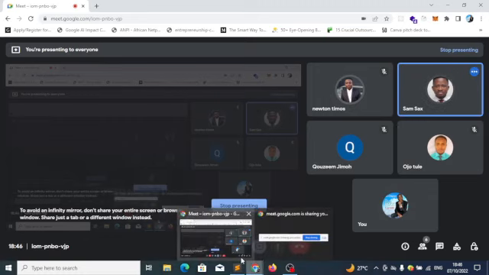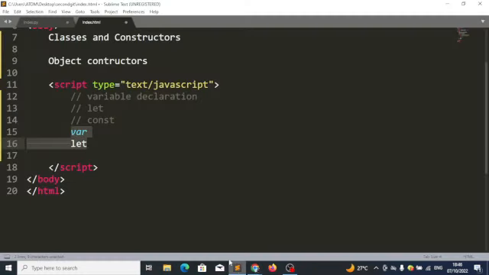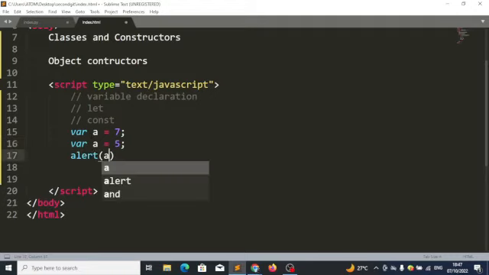It's fine. Okay. So we want to compare the var with the let keyword and look at the difference between the two of them. Number one, let's do something with var. Let's say I have a variable a equals 7. Then I have another variable a equals 5. And I say alert a. What will I see if I run this code?